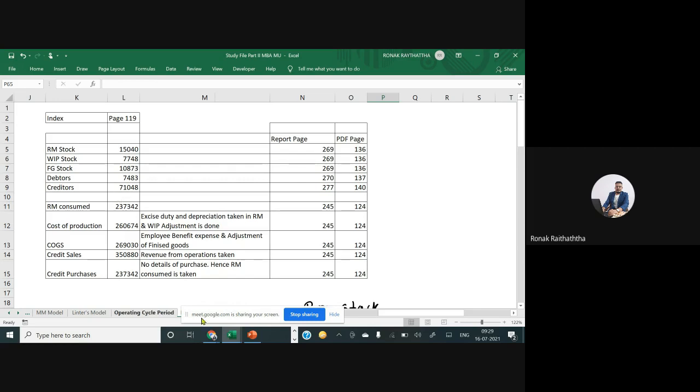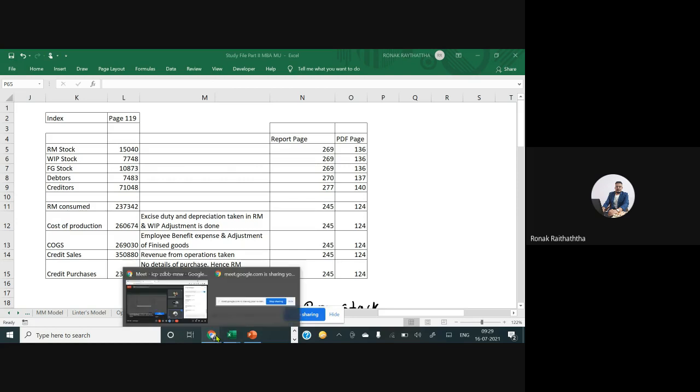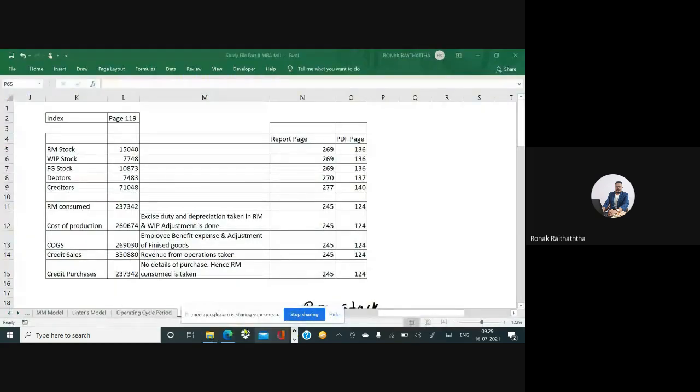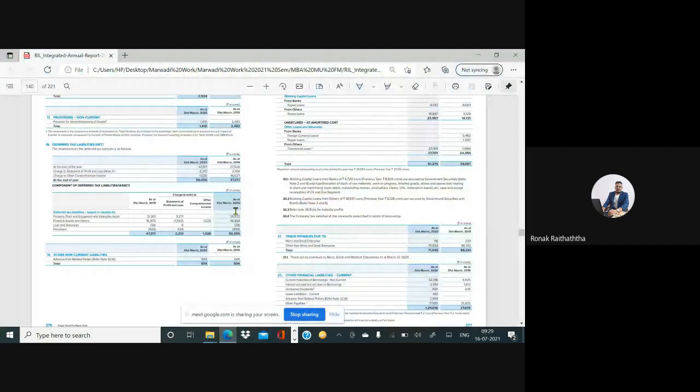So let's go to the annual report of Reliance of 1920. I couldn't find 2021 because the report of 2021 will not be out yet, because audited financial statements would not have happened yet. Once they receive the audited financial statements, then the annual report may be published. Right now we are in the month of July. So March ending, and after that 3 months have gone. It's difficult to complete the final audit in 3 to 4 months. Generally in the month of September, October, you may get the annual report of 2020.